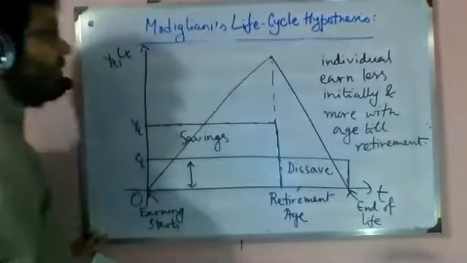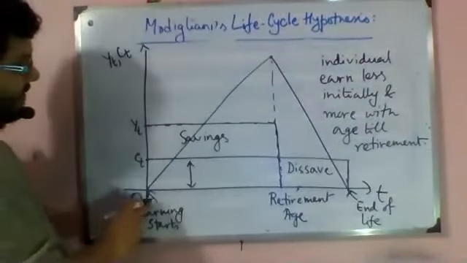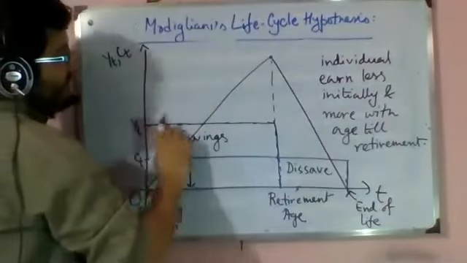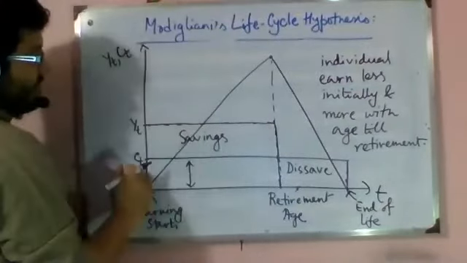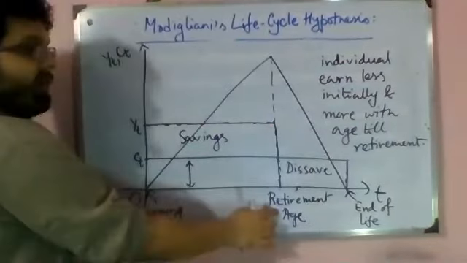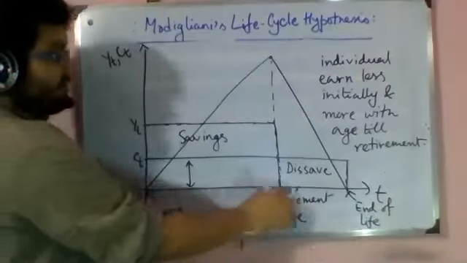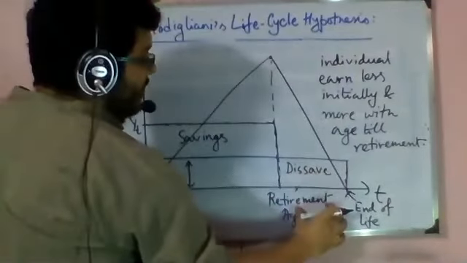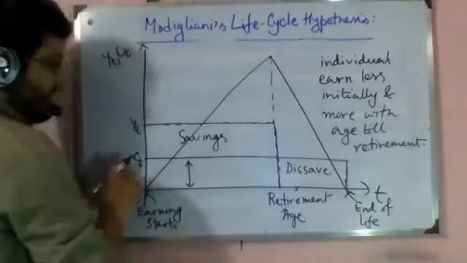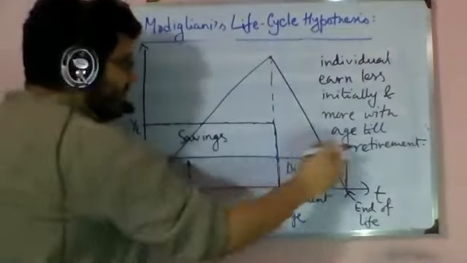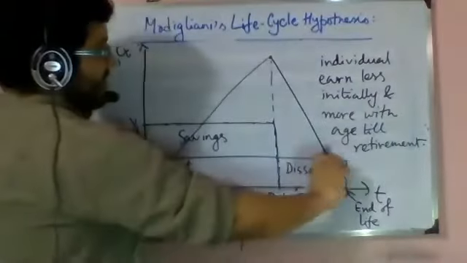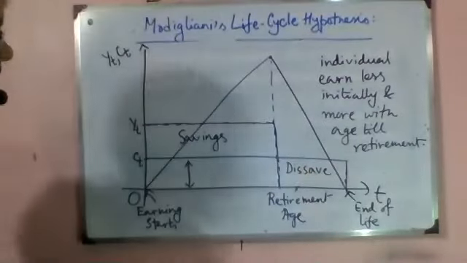So from the first earning day to retirement age, savings occur. The person saves during his earning period just to dissave between retirement and end of life, so that the consumption remains constant. This constant consumption basically shows the idea of consumption smoothing.